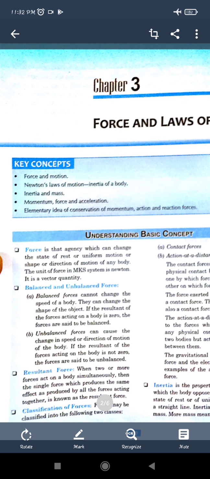Similarly, the unbalanced force is the force in which the resultant force is not equal to 0. That is, the directions may be different and the magnitudes will also be different. So the unbalanced force will cause the body to move, right? It can cause the body's motion. It can change the speed or the direction of the body. So in an unbalanced force the resultant force will not be 0. So what is resultant force?